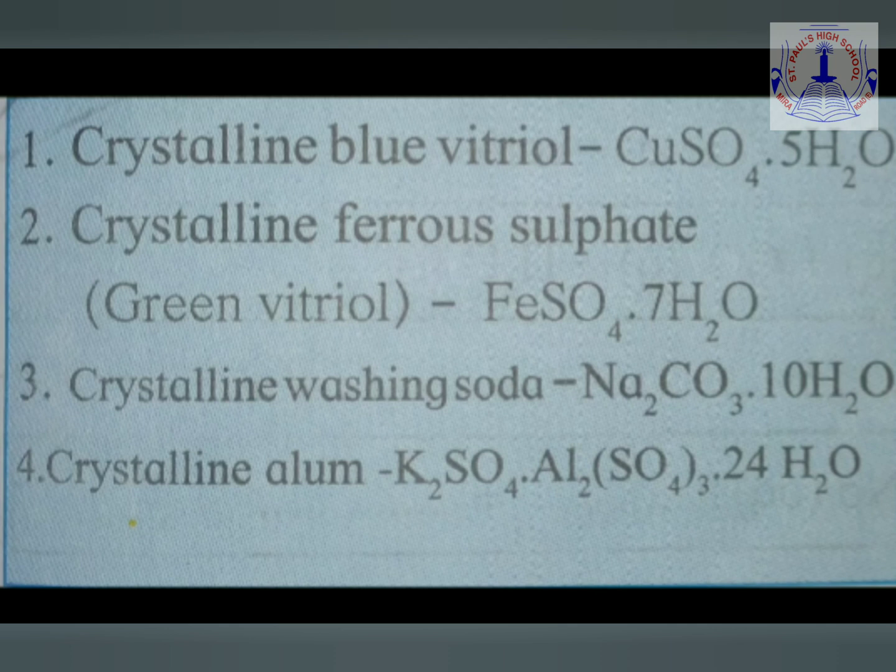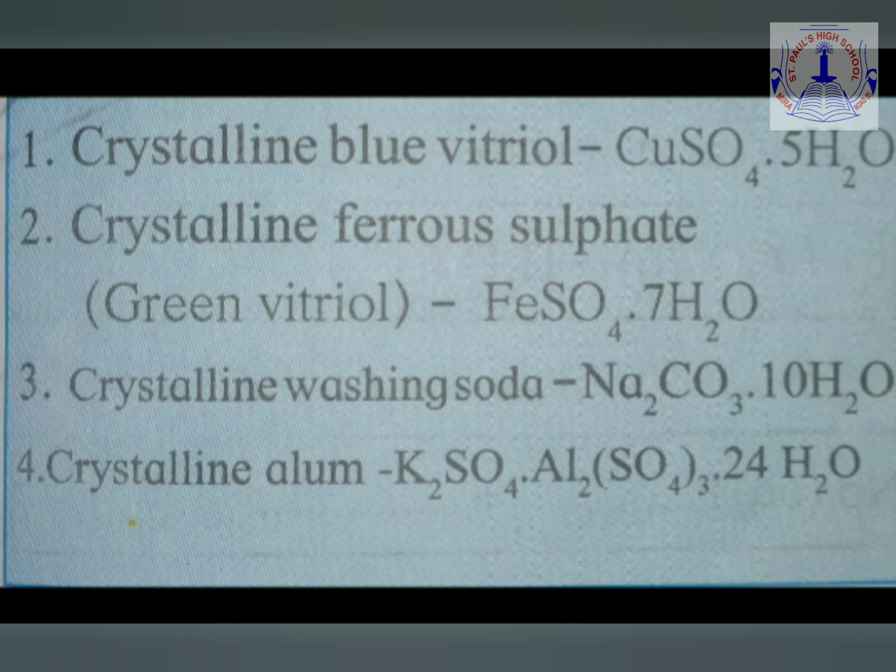The third example is crystalline washing soda. As we all know, the molecular formula of washing soda is Na2CO3. It means it is sodium carbonate. Now, crystalline washing soda has 10 molecules of water as water of crystallization. Hence, the complete formula for crystalline washing soda becomes Na2CO3.10H2O. Again, the proportion is, for 1 molecule of sodium carbonate, that is Na2CO3, 10 molecules of water, that is H2O, will be present.